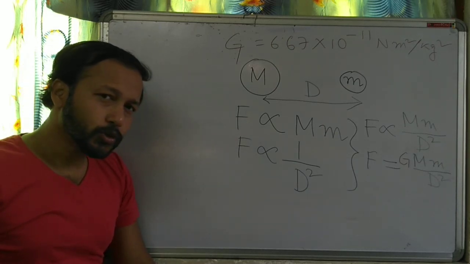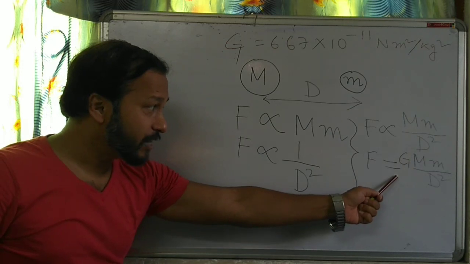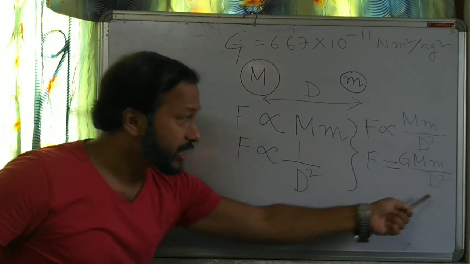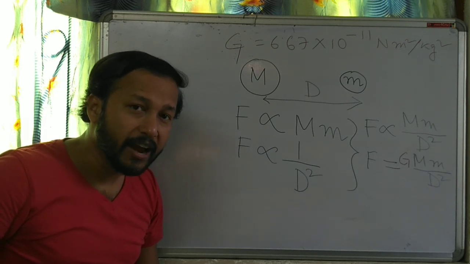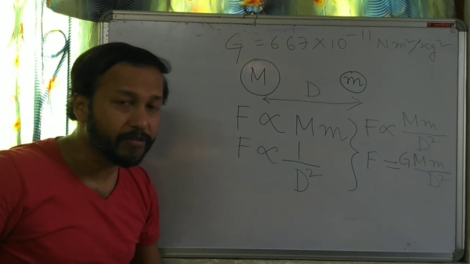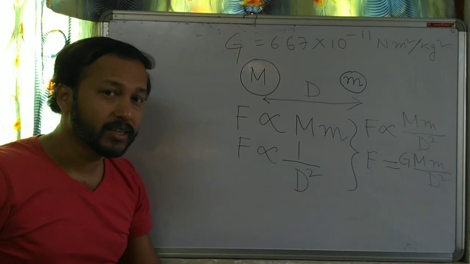Understood? So this is the main equation. This equation is required to solve the numericals of physics, and we also have to know the value of capital G, which I have written here.